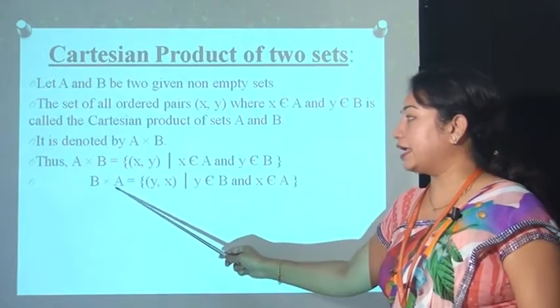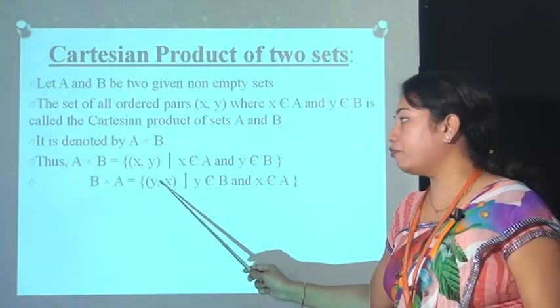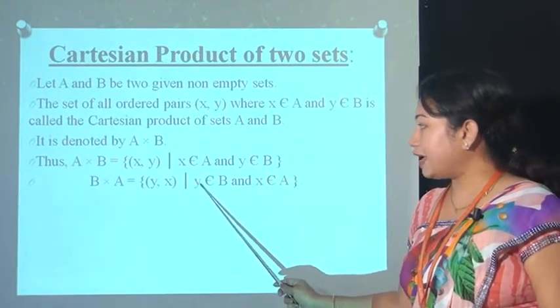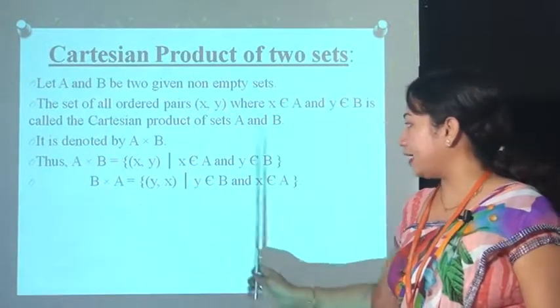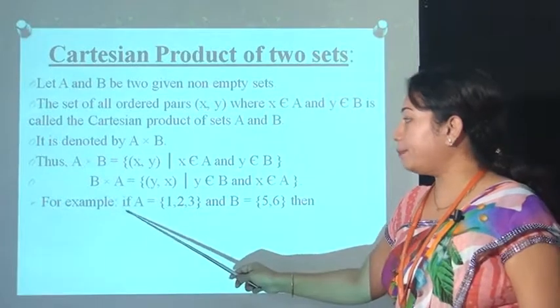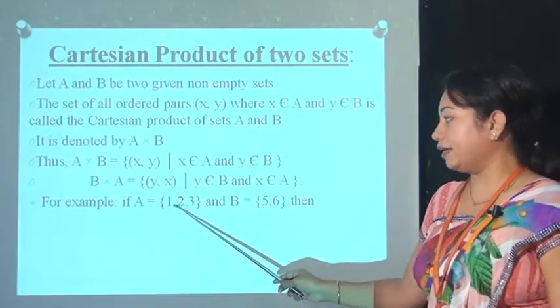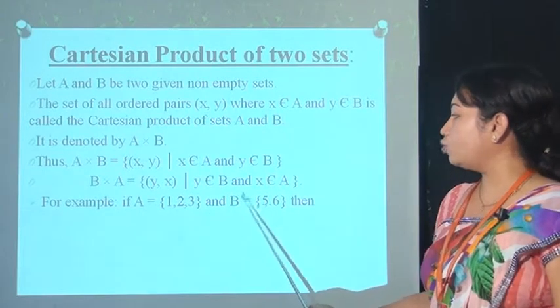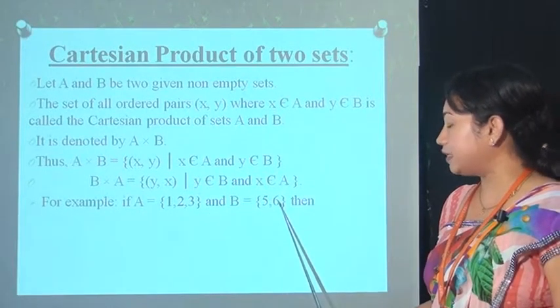And B cross A is equal to the set of y comma x such that the first element should be from set B and the second element should be from set A. For example, let's take set A containing 3 elements 1, 2, 3 and set B containing 2 elements 5, 6.